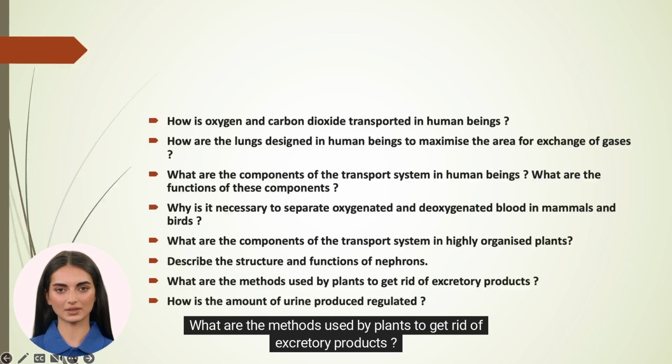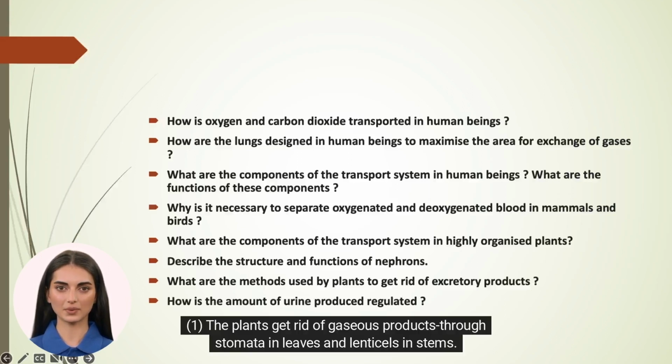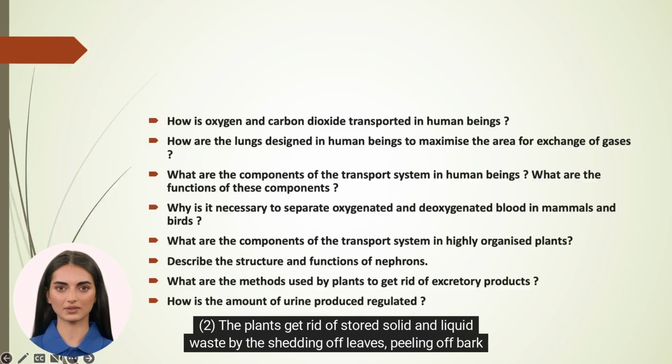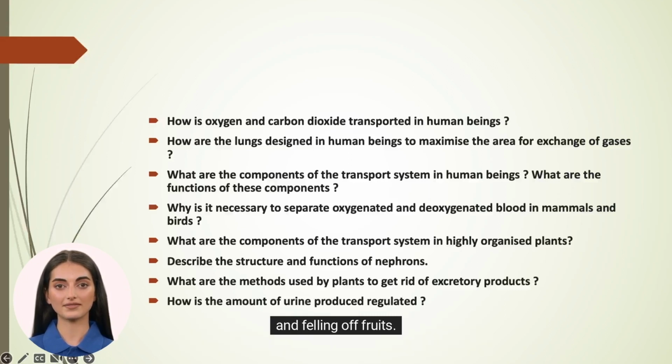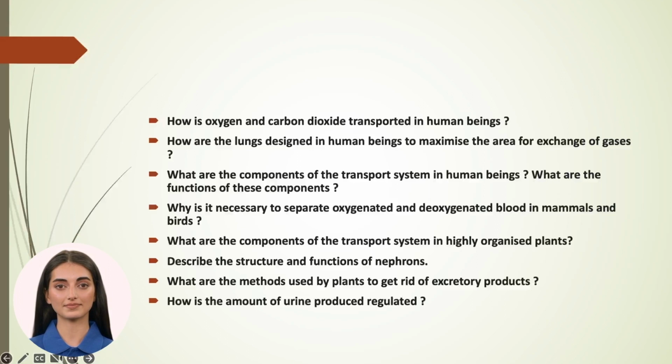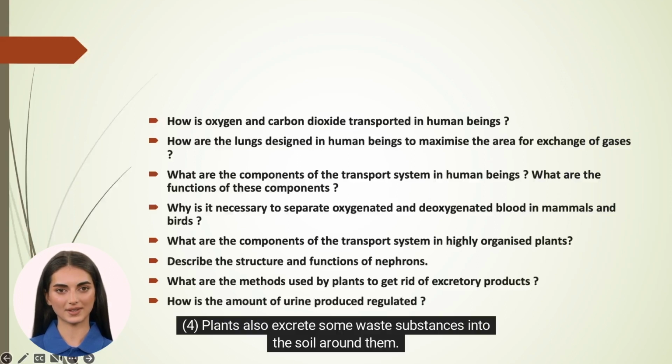What are the methods used by plants to get rid of excretory products? 1. The plants get rid of gaseous products through stomata in leaves and lenticels in stems. 2. The plants get rid of stored solid and liquid waste by the shedding off leaves, peeling off bark, and felling off fruits. 3. The plants get rid of wastes by secreting them in the form of gums and resins. 4. Plants also excrete some waste substances into the soil around them.